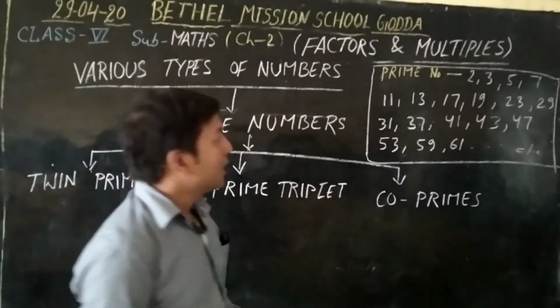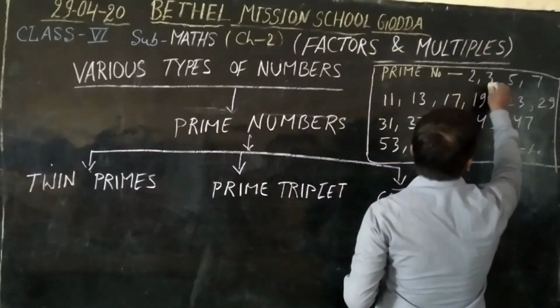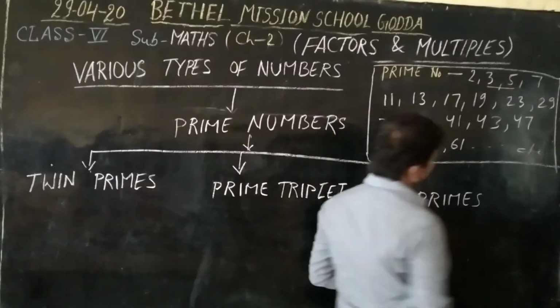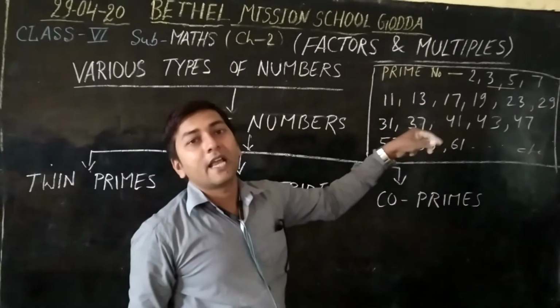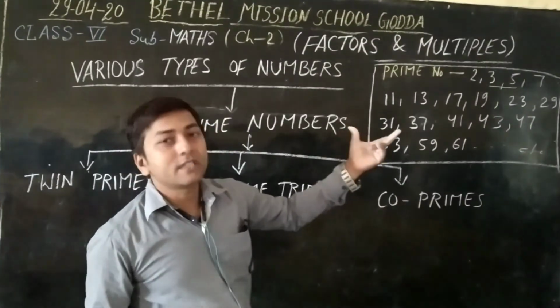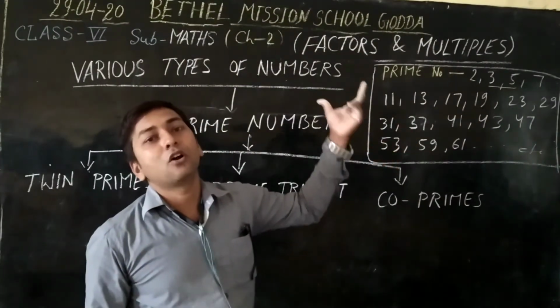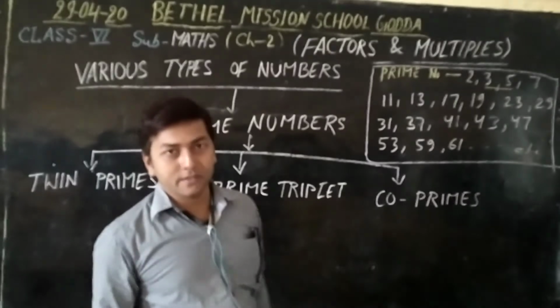Now just 3 and 5. Both are consecutive odd prime numbers.